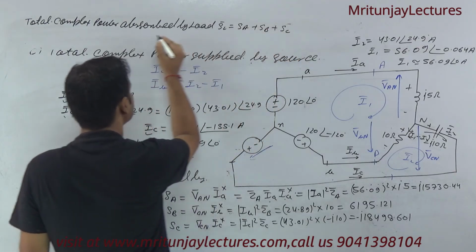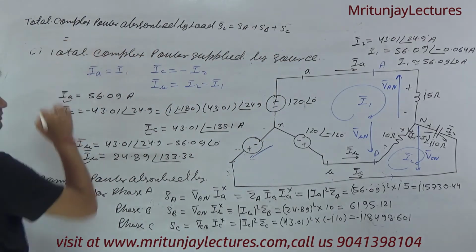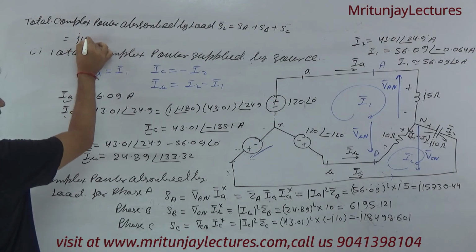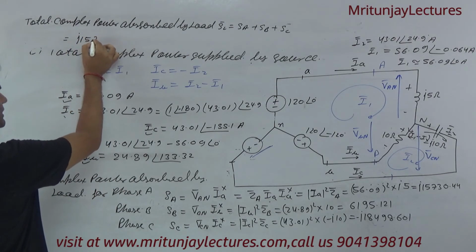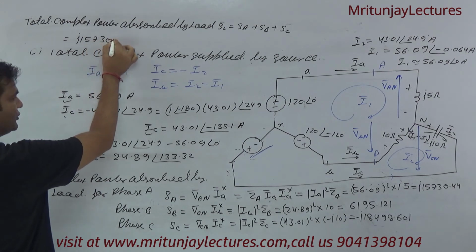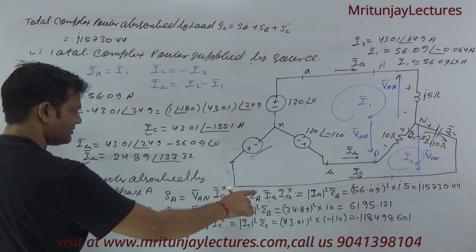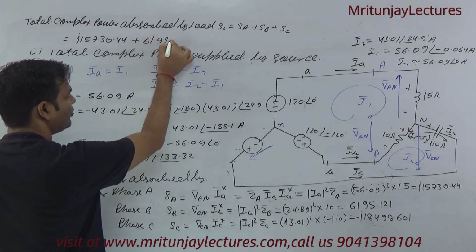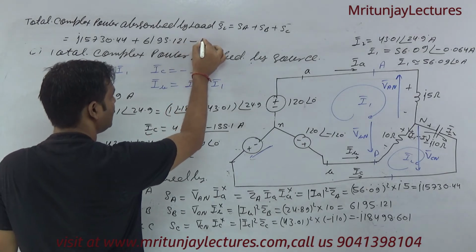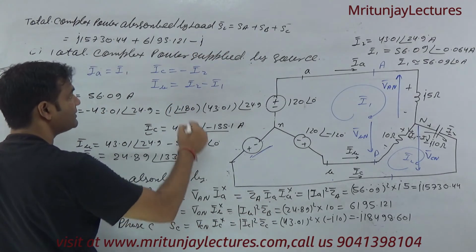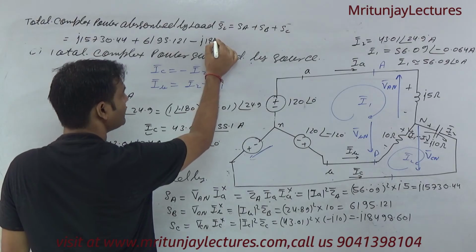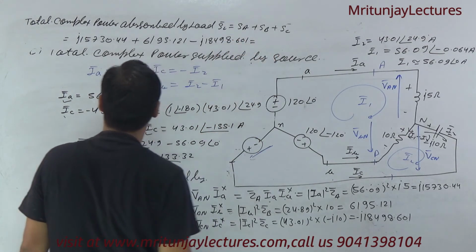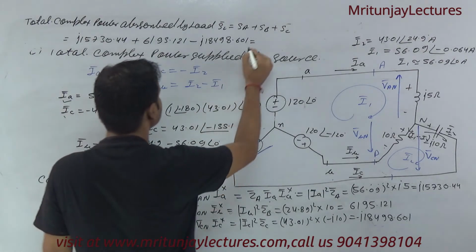Okay, so SA is J1573 0.44. What about SB? Simply 6195.121 and minus last one that is minus 18498.061. Okay, so final answer is